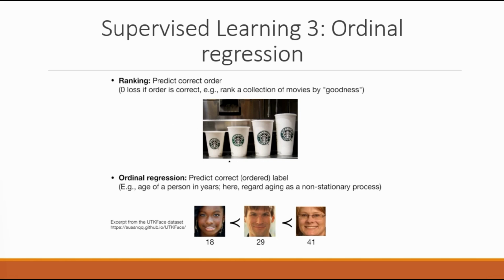These are cups in different sizes, and if you don't know the size of the cup, if you only have a word to describe it, like small, medium, large, well, they have specific names, but I forgot them. Let's say you have these cups, you don't know the exact sizes. This would be an ordering problem where you want to order them from small to large, or an ordinal regression problem, where you go a little bit beyond just ranking. You also want to predict the correct label.